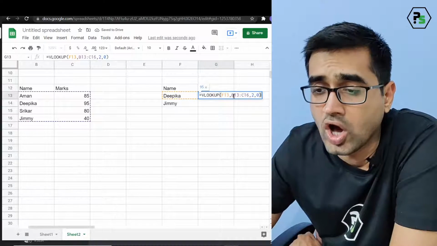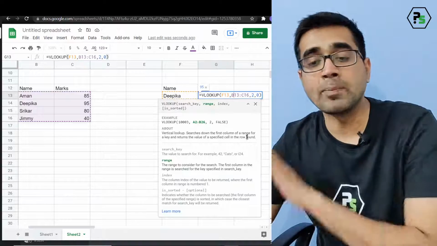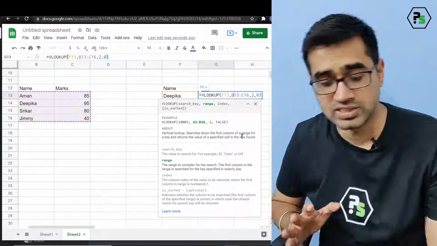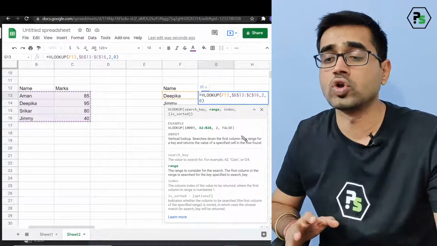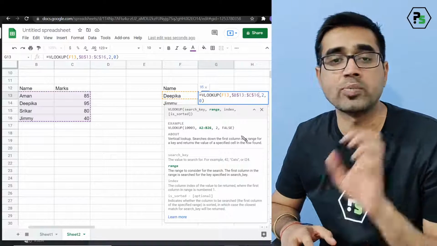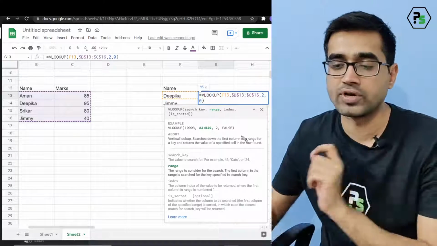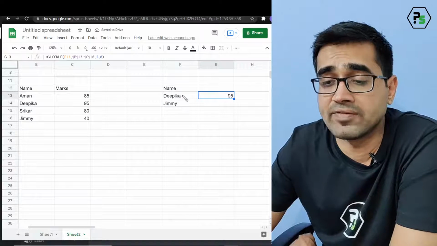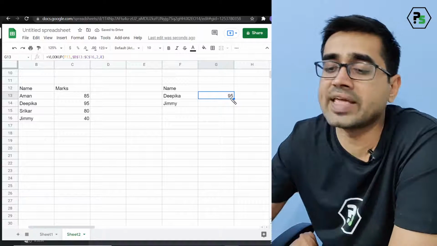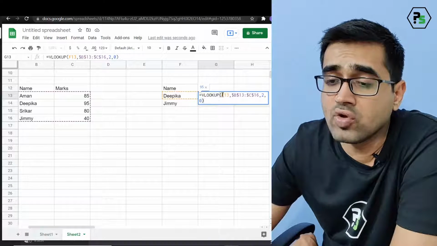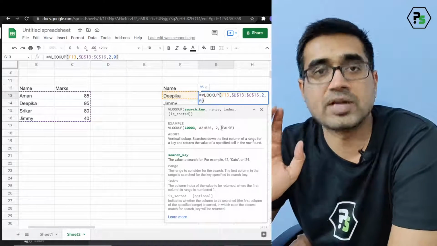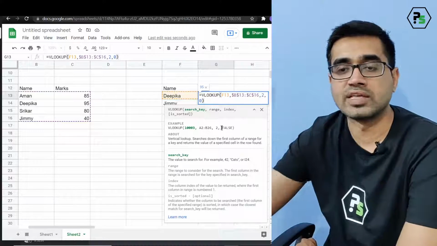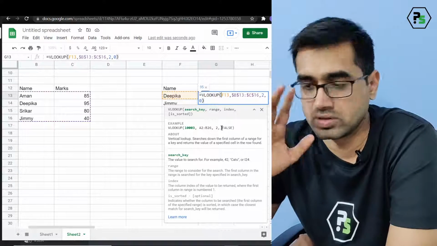First, you need to go and lock this B13. So completely lock this, absolutely lock this, because you don't want either the row or the column to change. The F4 key will help you to lock it perfectly in just one click. You don't need to press $ 4 times. Just use the F4 key, that's the shortest key. Everything else works fine. I really want, when I drag, I want the F13 to change to F14. I'm not dragging in the horizontal way. So even though I don't lock F, it's fine. But to be very much perfectly clear, F should have been locked. Because if I move in this way, the F will become G.